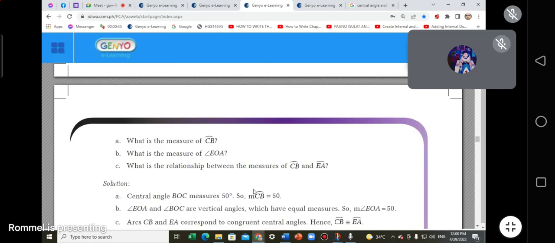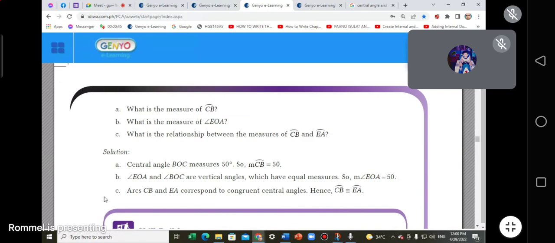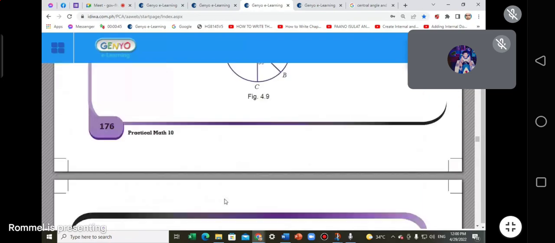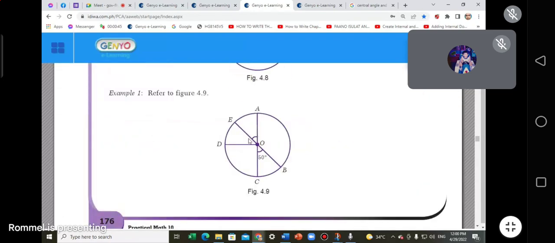Okay? Because BOC intercepts arc CB. Bakit CB? Okay, dapat BC. Okay, 50. Nakuha? Okay, so what is EOA? Vertical angles. Before, nalaman natin ito sa geometry nyo. Gawa kayo ng line, and then the other line is intersecting, then we call these two vertical angles, no? Ito, may guhit diyan.